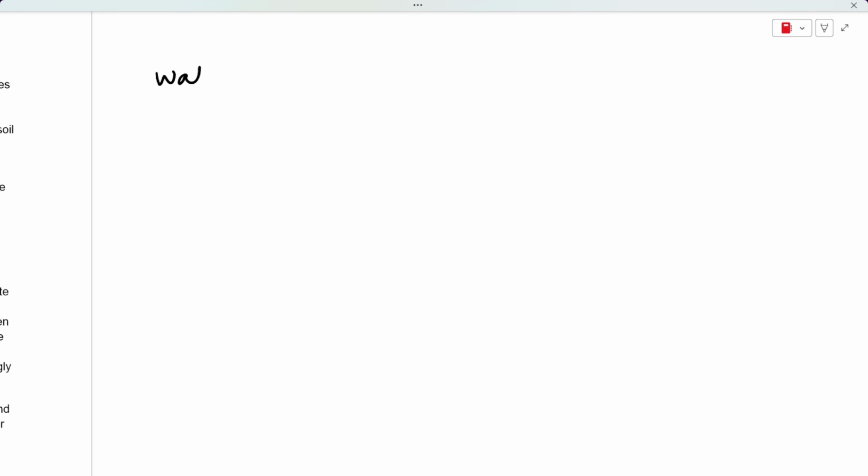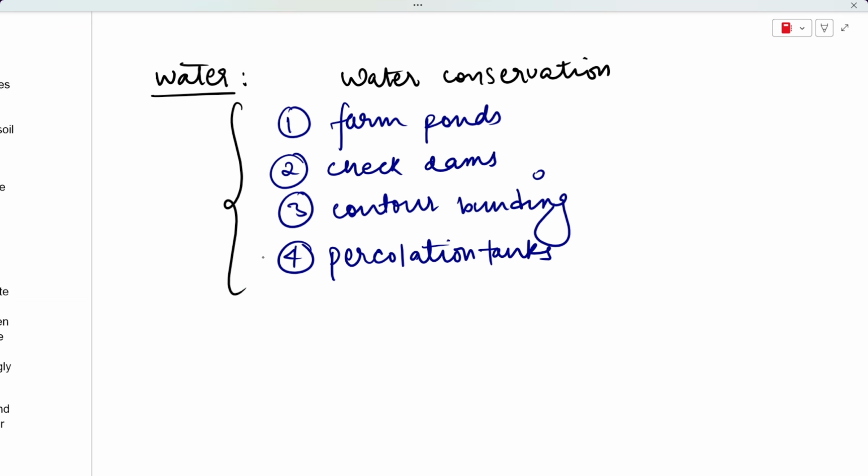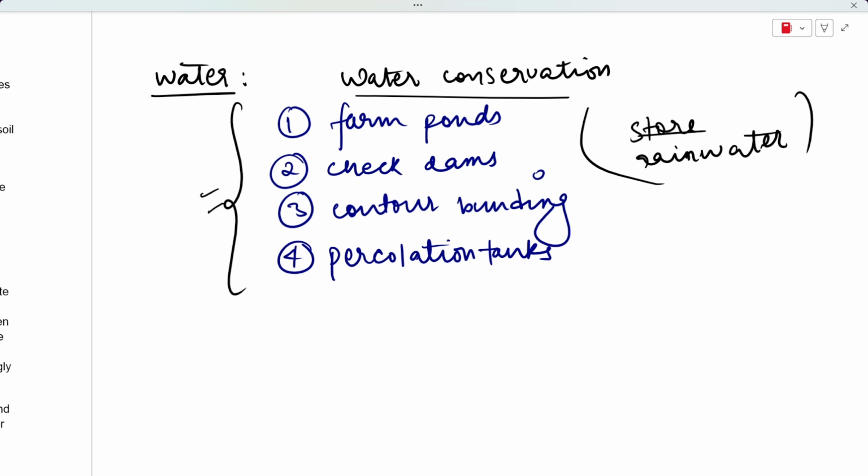Since these dryland regions face a water crisis a lot, what can be the possible solutions for it? We can adopt some simple water conservation methods in these areas. And what can these methods be? These are some methods for water conservation. If we follow these, we can store rainwater, and we can also improve our water availability, so more water will be available to the farmers for farming.